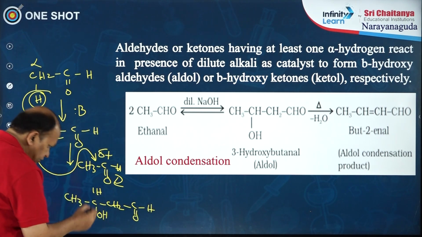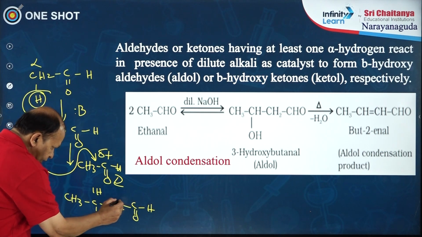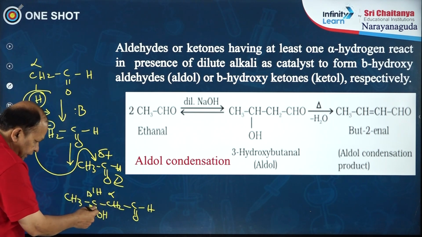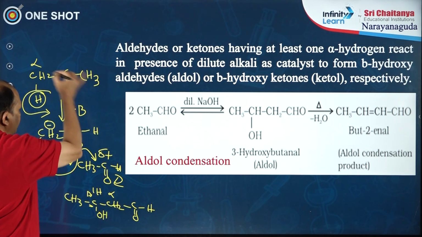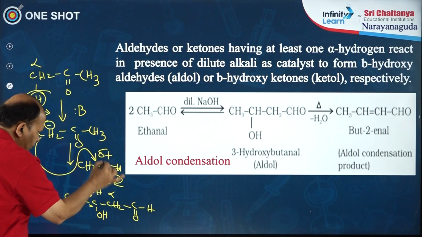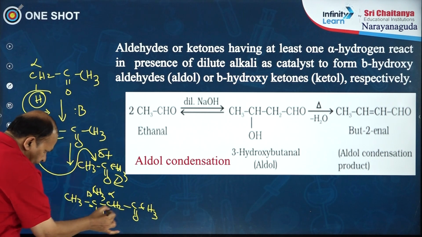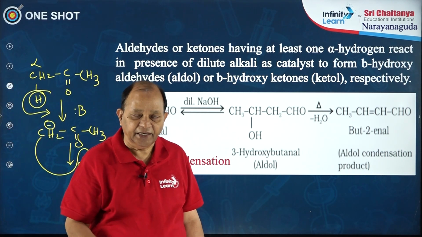On subsequent hydrolysis you get a beta hydroxy aldehyde. This is the carbonyl group, alpha carbon and beta carbon. If we start with a ketone, you get a beta hydroxy ketone. So these are nothing but aldol or ketol.